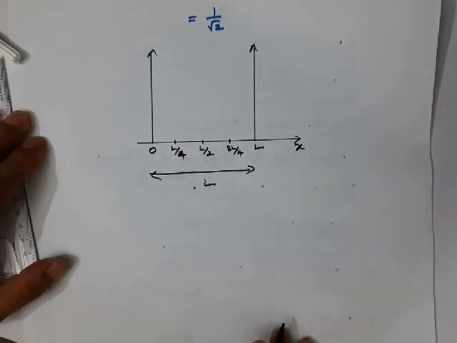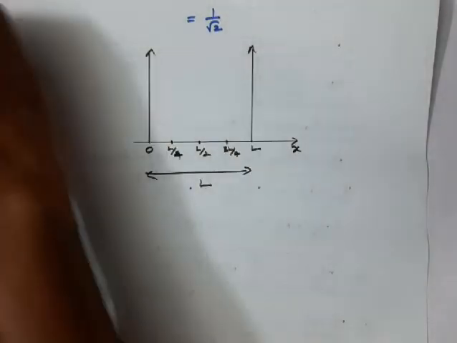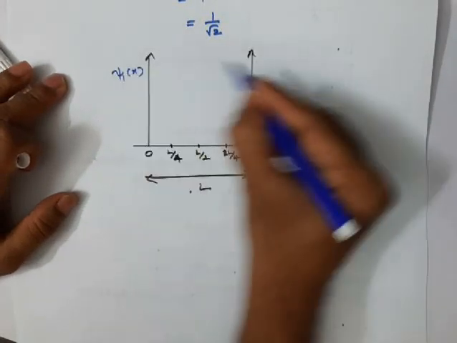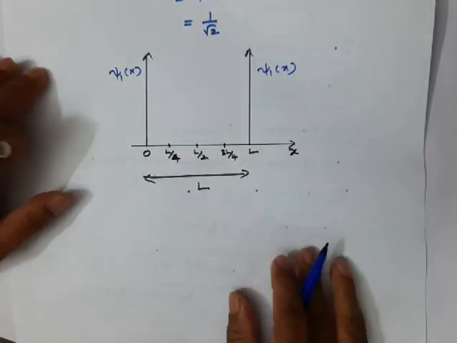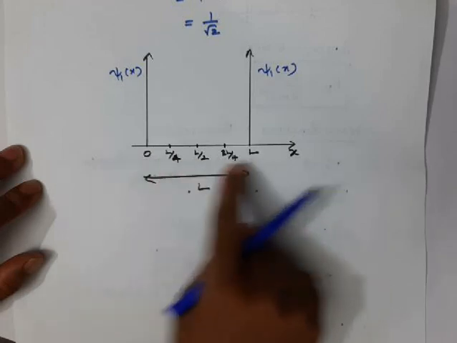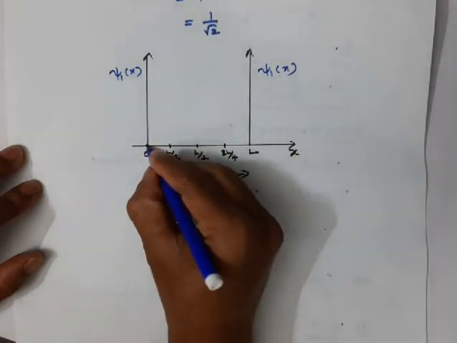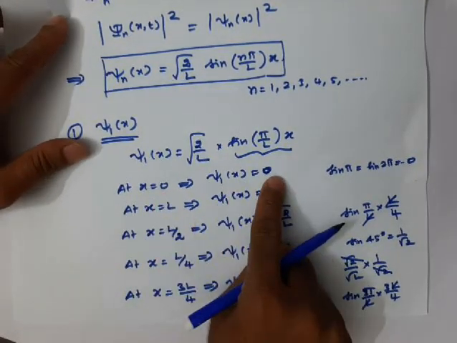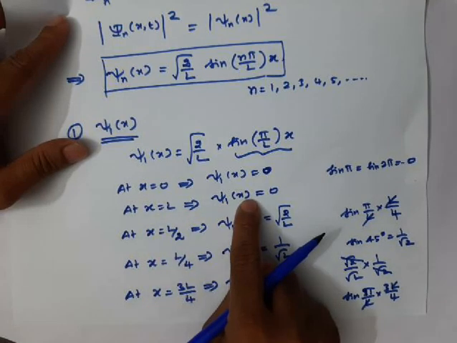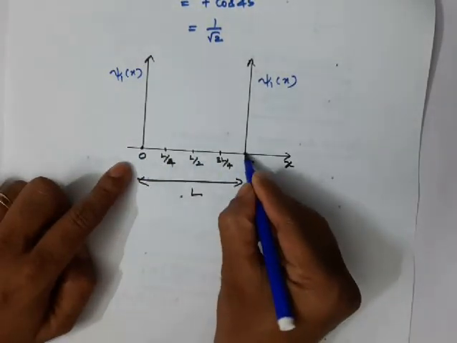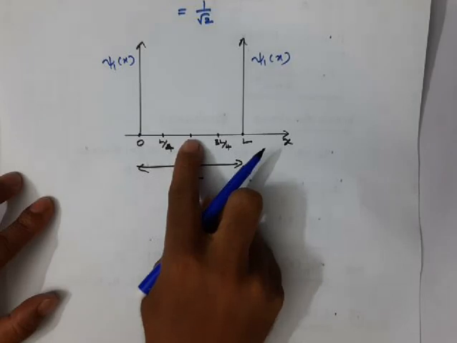Okay. Now, if I plot how the graph will look like, we know very well. See here in y-axis, I am going to plot the wave function for the ground state, psi 1 of x. Right. Now, at x is equal to 0, these are all x values. At x is equal to 0, you know very well the wave function is 0. At x is equal to L, also the wave function is 0. Okay. So the wave function is 0 at x equal to 0, and 0 at x equal to L. What about at the middle of the box?